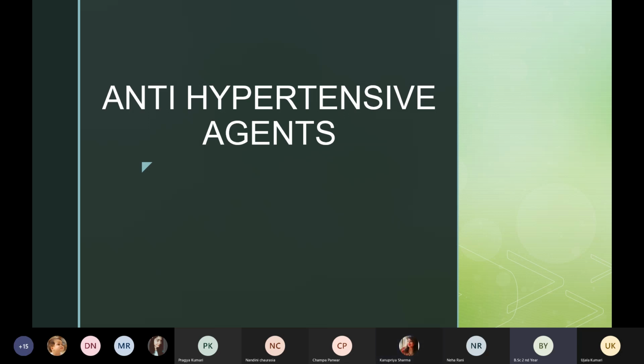Hypertensive means when our blood pressure is very high, more than the normal value. So antihypertensive agents are nothing but medicines which we give to patients who are having high blood pressure, high BP. Let us see the definition.